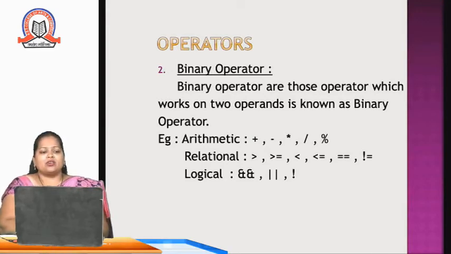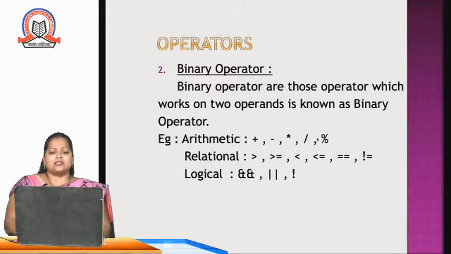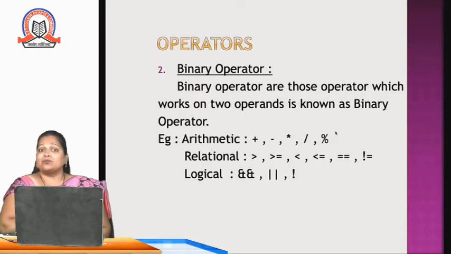So here I have mentioned some examples of binary operators. First is arithmetic operators. In arithmetic operators there are addition, subtraction, multiplication, division, and the last symbol, the percentage sign, is called modulus in programming languages. This operator we use to find out the remainder. Suppose we are writing 11 divided by 2, so this will give us the quotient, that is 5. And if we are writing 11 mod 2, that will give us the remainder, that is 1.